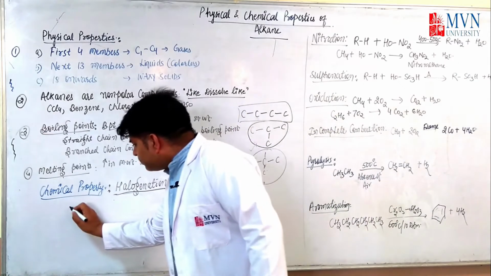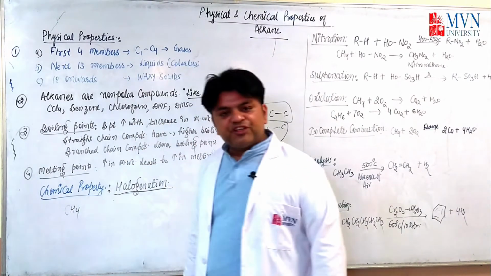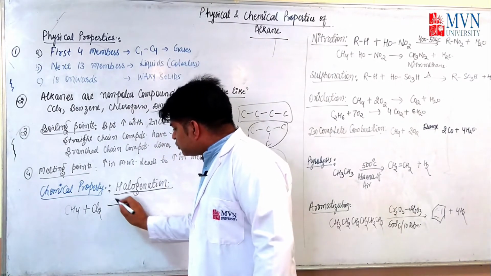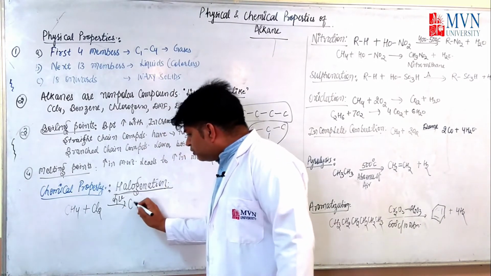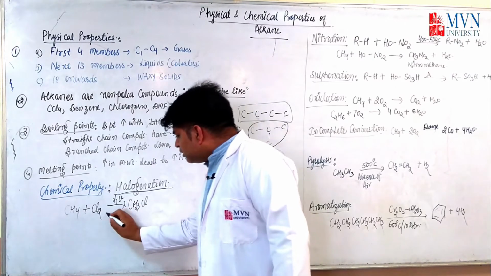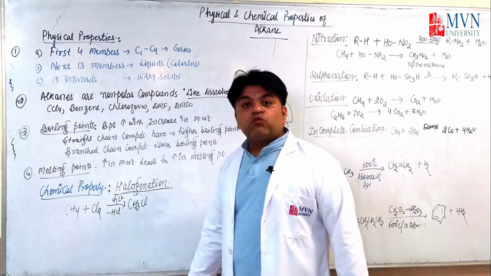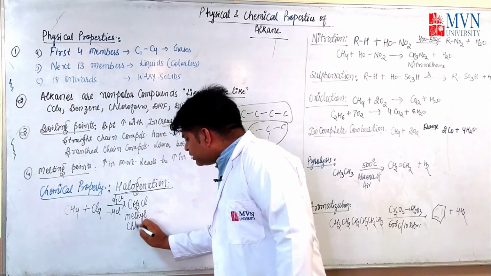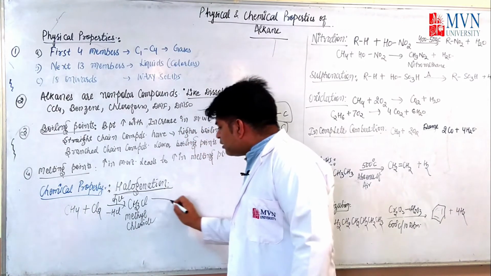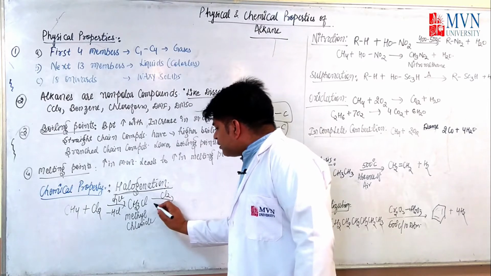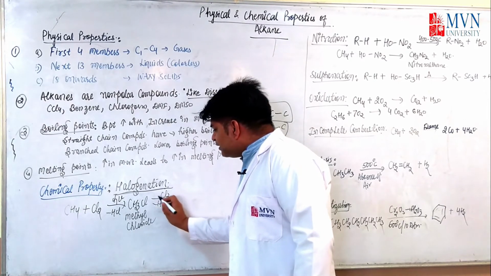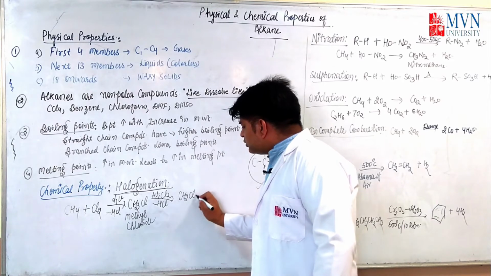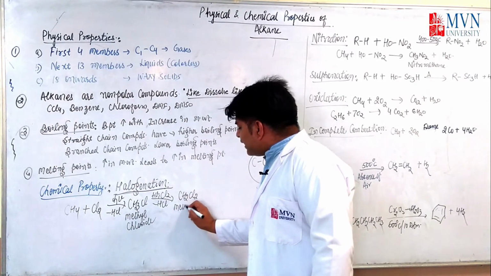We have one example. Suppose we have methane, CH4. Halogenation means chlorination in the presence of sunlight. It will give you CH3Cl, and HCl will be removed. This is methyl chloride. Again, chlorination is there, and HCl will be removed in the presence of sunlight. It will form CH2Cl2. This is methylene chloride.